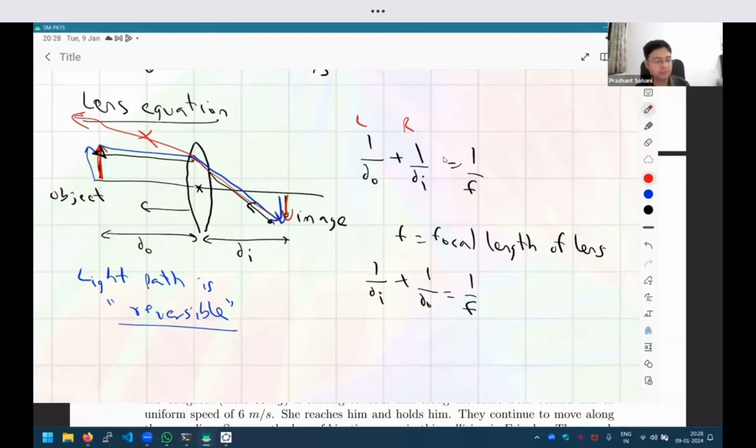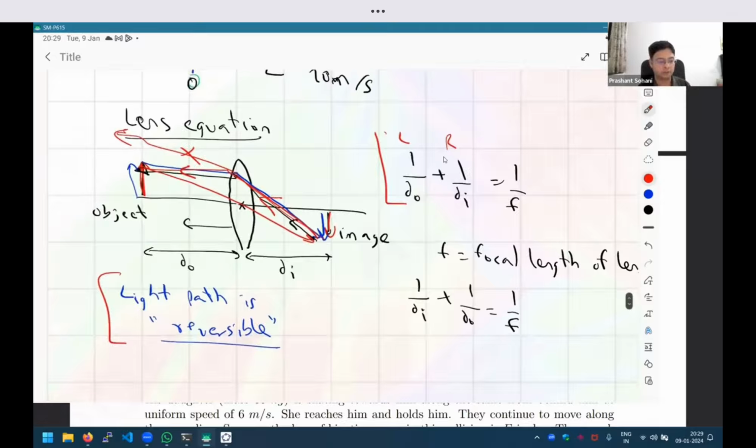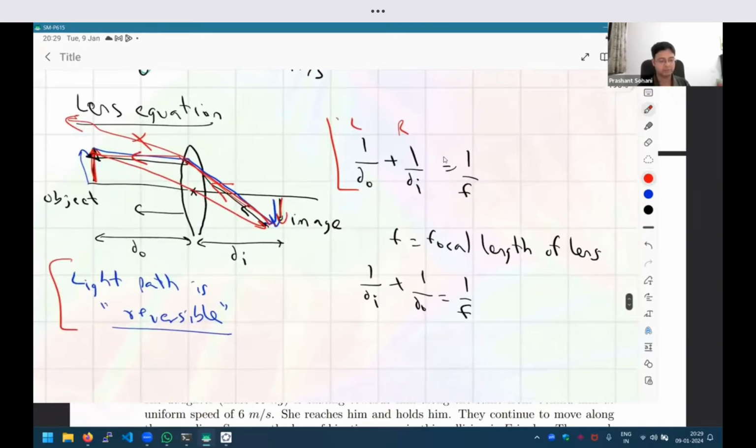If it went in this trajectory, it will also return along the same trajectory. So this reversibility is a very nice property that light rays follow. Okay, a very nice property about light. But anyway, that is not important to know as such. To solve a question like this, just this formula is enough.